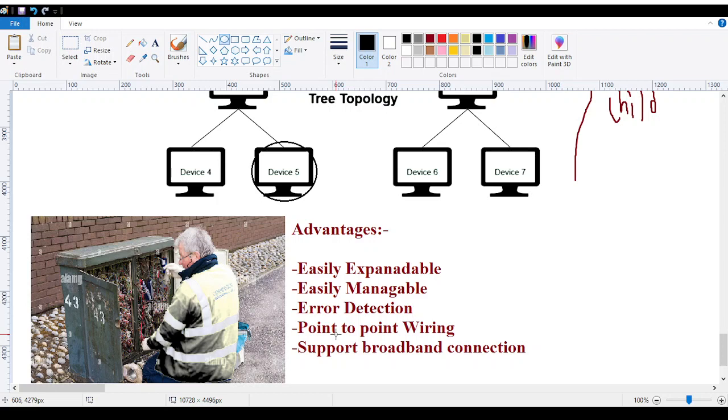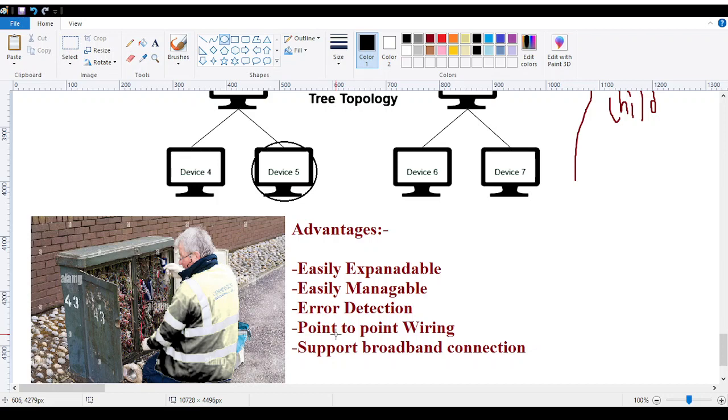Point to point wiring: in my explanation I said it will use at least two minimum connection points. I can't go with direct connections; I need connection points, I need to establish connectivity at multiple points, and only then will I be able to use the connectivity. One more example is Wi-Fi connection.